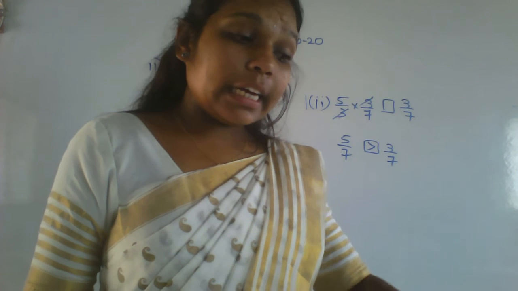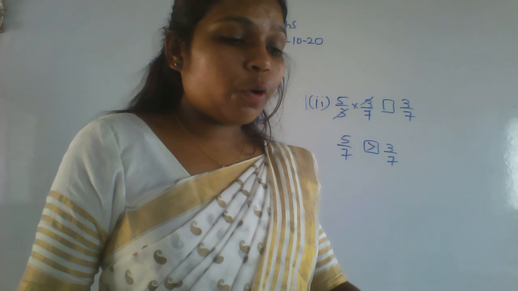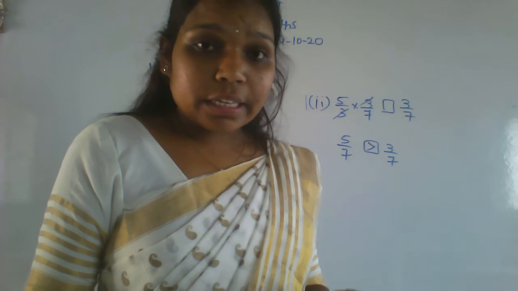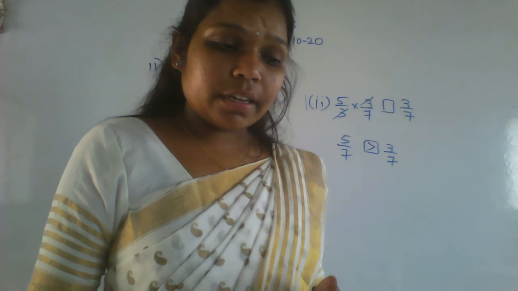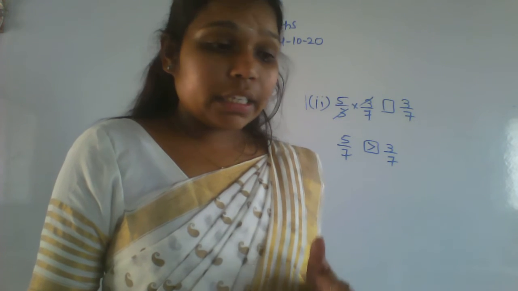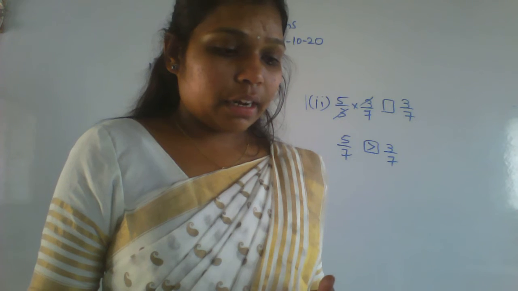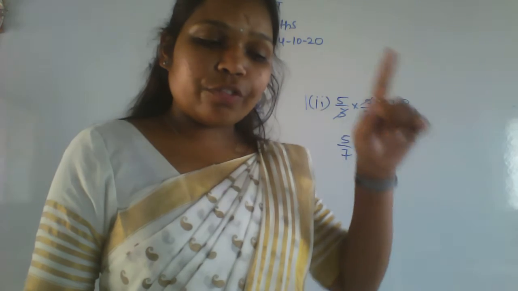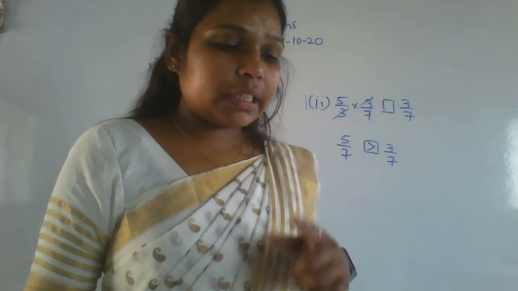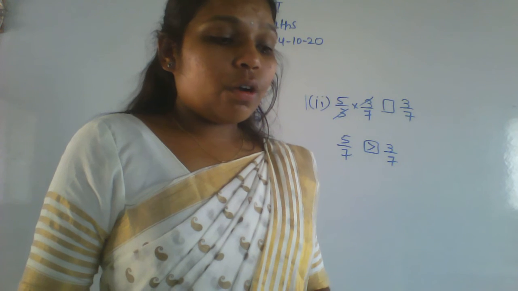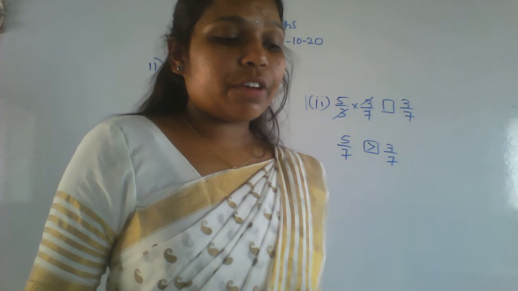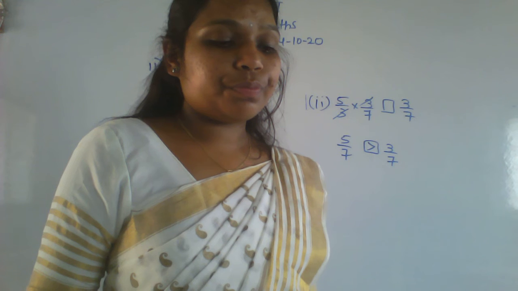Now we'll go for the 12th one. It is a family photograph with a length of 14 integer 2 by 5 centimeter and breadth of 10 integer 2 by 5 centimeter. It has a border of uniform width, that is 2 integer 3 by 5 centimeter. Find the area of the framed photograph.